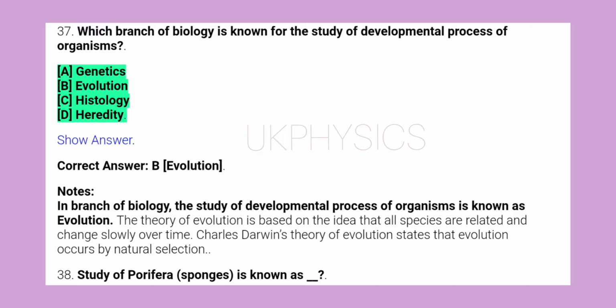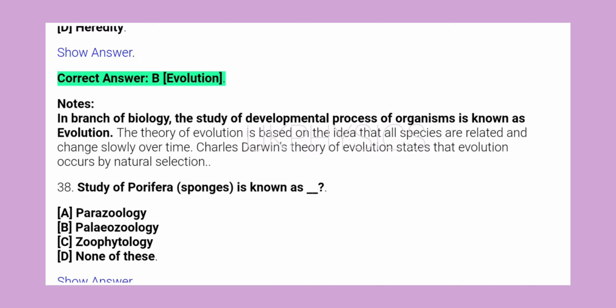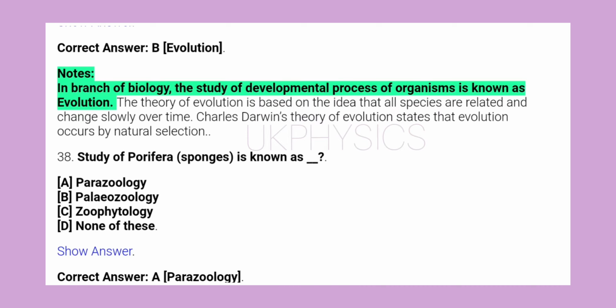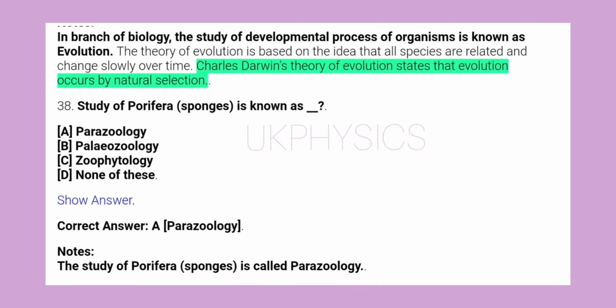A. Genetics. B. Evolution. C. Histology. D. Heredity. Show answer. Correct answer B. Evolution. Notes: in branch of biology, the study of developmental process of organisms is known as evolution. The theory of evolution is based on the idea that all species are related and change slowly over time. Charles Darwin's theory of evolution states that evolution occurs by natural selection.